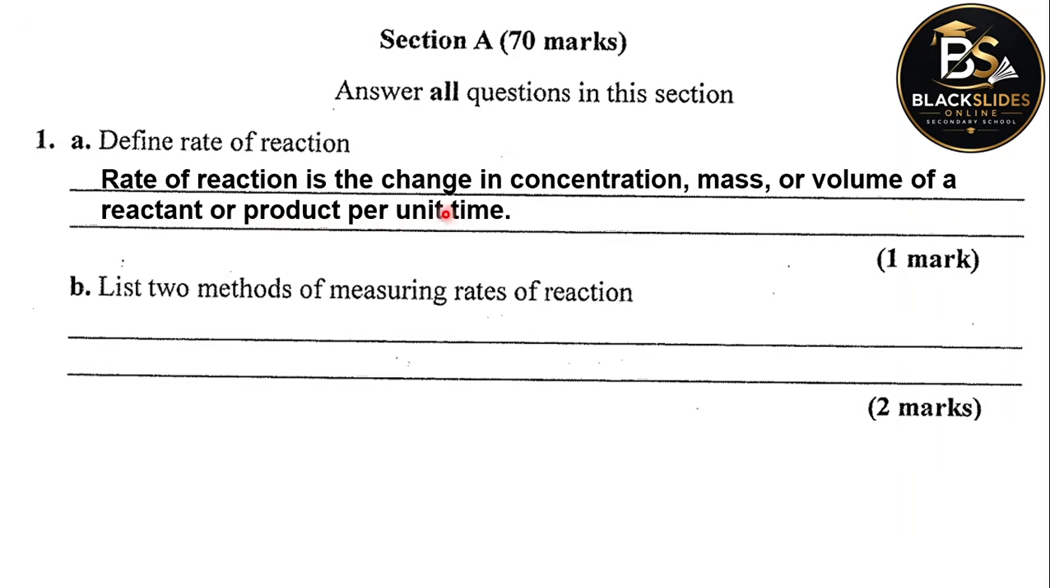Remember that in a chemical reaction, reactants are used up or consumed and products are formed. So in the course of a chemical reaction, the concentration, mass or volume of reactants decrease, while the concentration, mass or volume of the product increase. So the rate at which the reactant is being consumed or the product is being formed per unit time is what is called a rate of reaction.